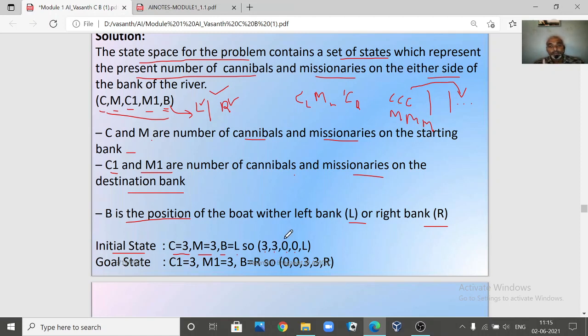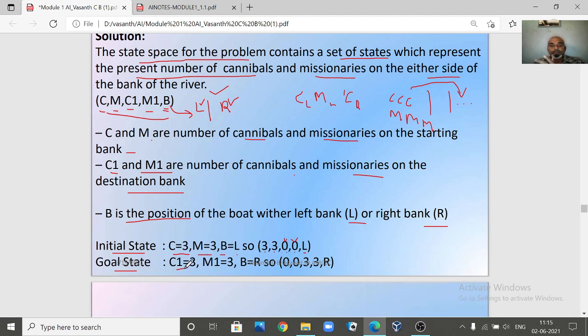So these values will be 0, 0. So these two values will be zeros, and our boat is on the left side. Now what will be the goal state? Now we have to define what is the goal state. Now what are you going to write for the goal state?